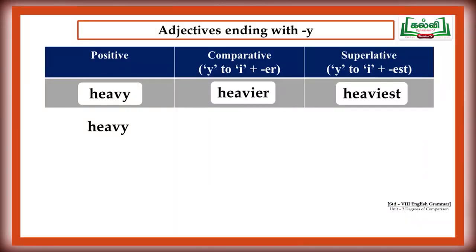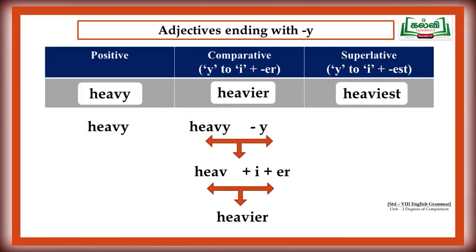Heavy is the positive form. In this case, we have to replace the letter Y with I. The word heavy, H-E-A-V-Y: remove the letter Y, add the letter I, and then add ER to it.